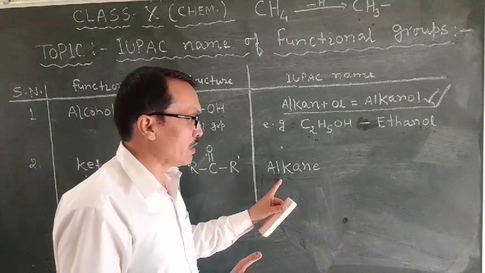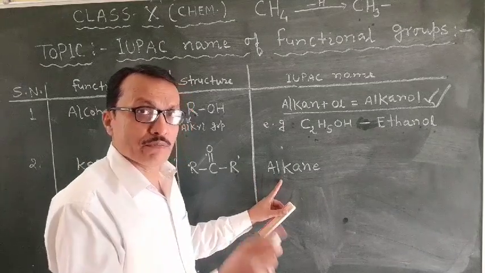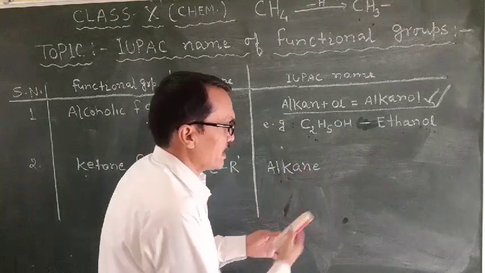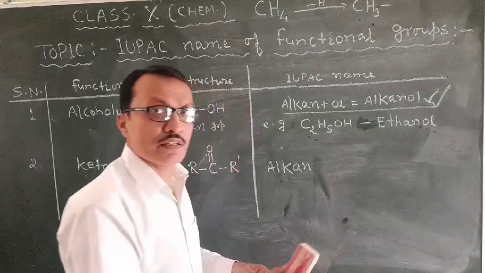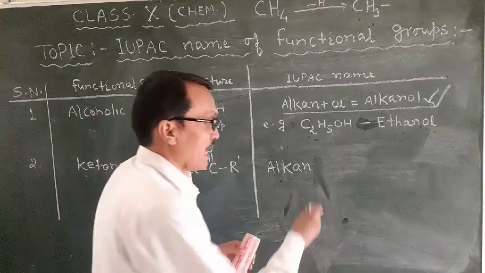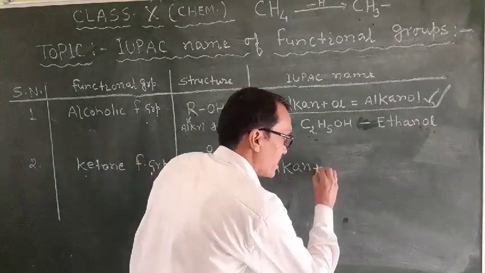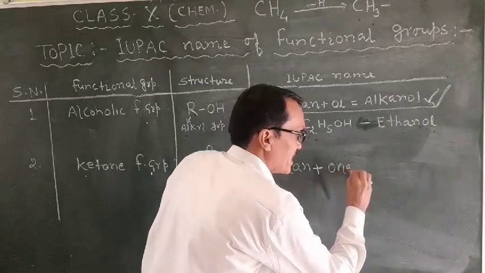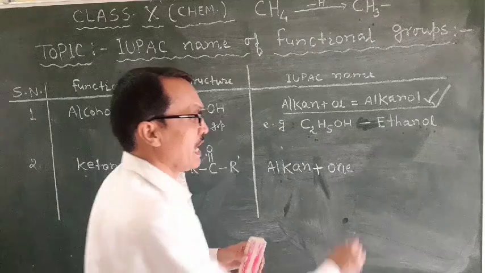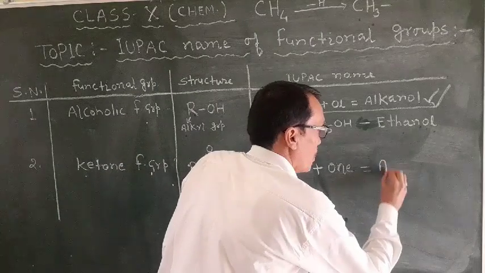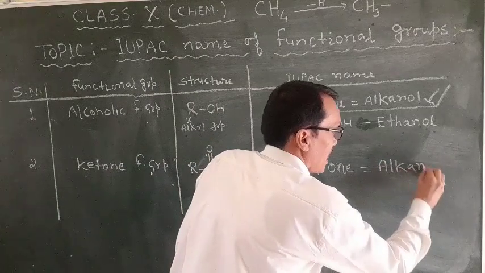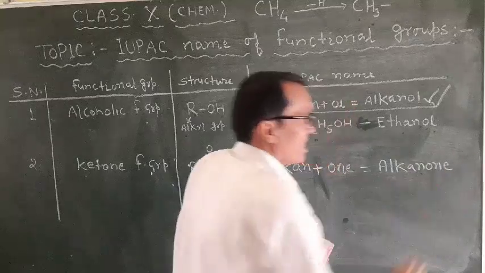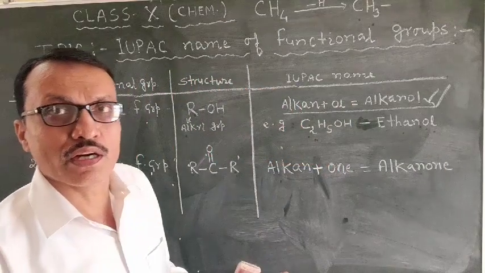And from that alkane, you have to delete the last letter E, and you have to add the suffix ONE, and thus all the ketones are named as alkanone.